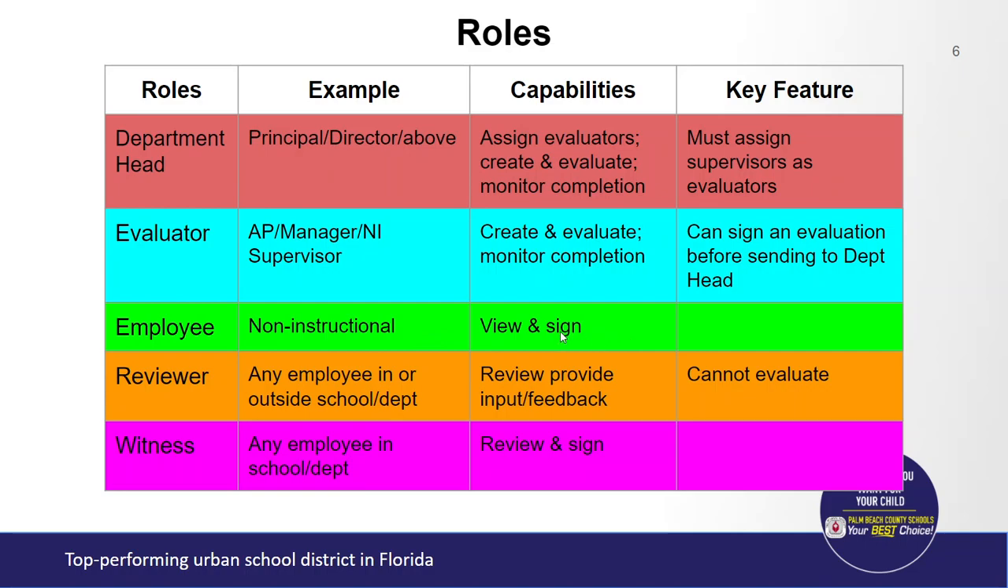For the employee, this is any non-instructional employee, they have the ability to view their evaluation and sign. A reviewer, this is a role that could be an employee in your school or department or even outside that would need to review the evaluation to provide some additional input or feedback. And when they do that, they are providing some comments. They do not have the ability to evaluate or change ratings. And finally, there is a witness role. If an employee declines to sign the evaluation, it can be routed to a witness that has the ability to review and sign.